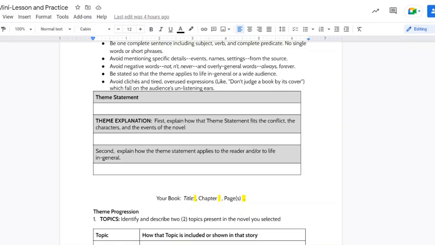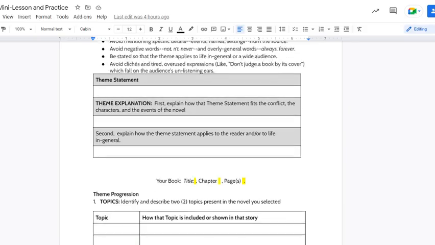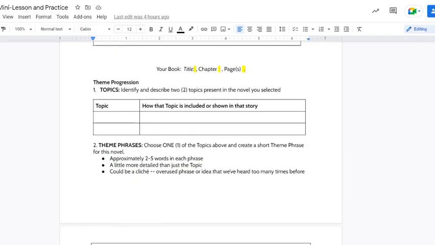Then explain your theme. First, explain how the theme statement fits the conflict, the characters, and the events of the novel, meaning show how that theme comes out of the book. This might be more than one sentence of explanation. Second, explain how the theme statement applies to the reader and/or to life in general. So make sure we show how it goes above and beyond just the specifics of the book. Do that for La Linea or for The Hate U Give. And again, I recommend working with your group if that's applicable to you.